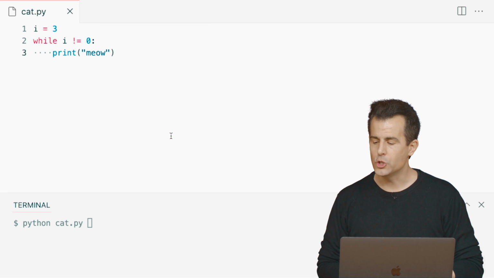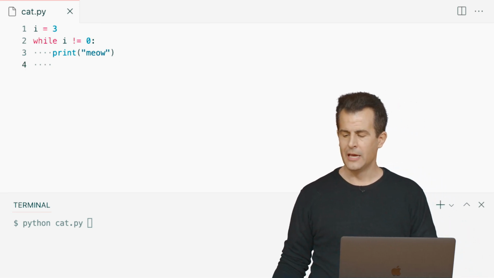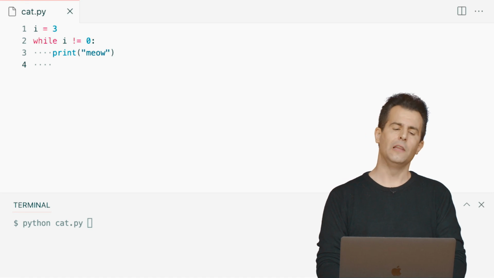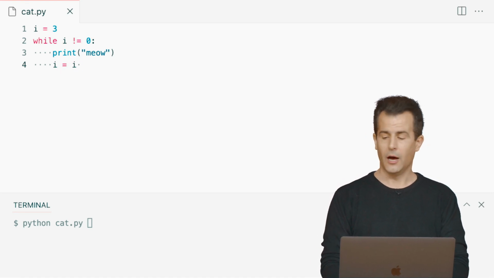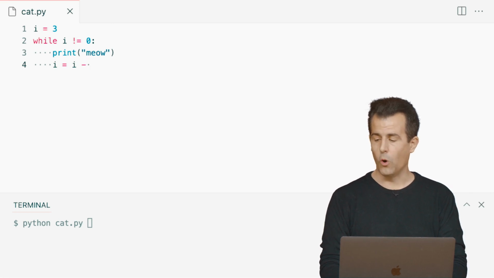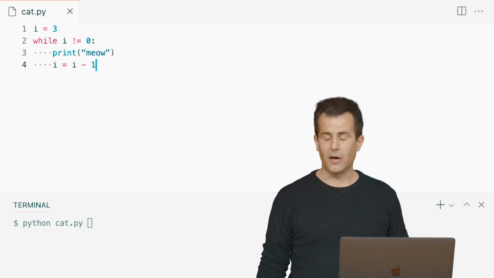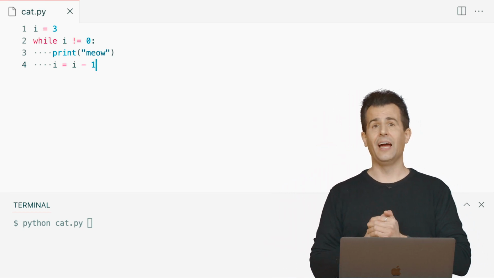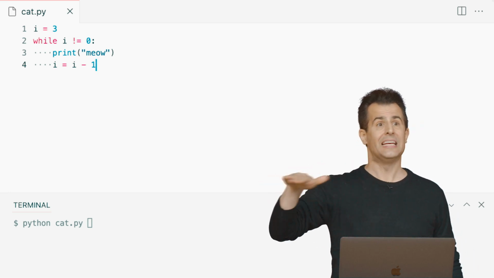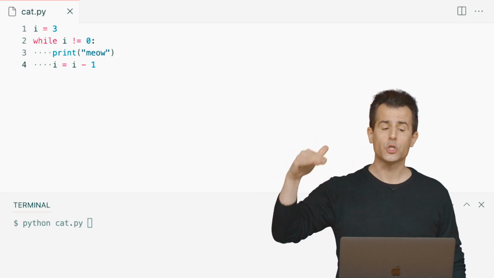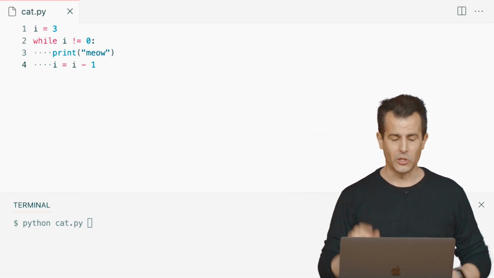All right, well, what do I want to do then after meowing each time? I think what I'd like to do here is maybe something like this. Let me update i to equal whatever the current value is minus 1. Whoops, sorry, minus 1. So if I, on each iteration, am updating i to be 1 less, 1 less, 1 less, it should eventually hit 0, at which point the answer to line 2's question will now be false. So let's see if this works.